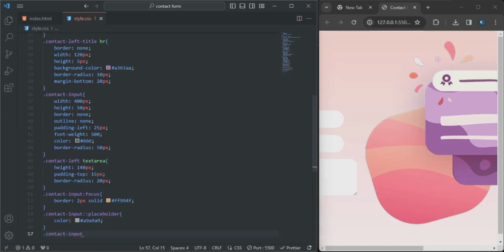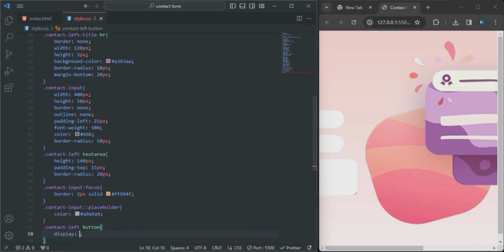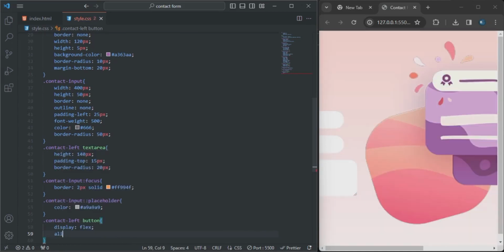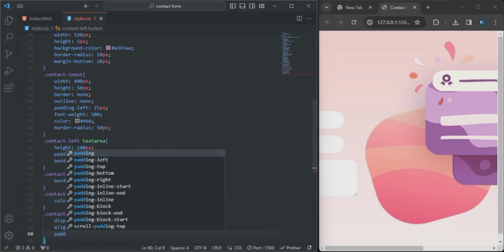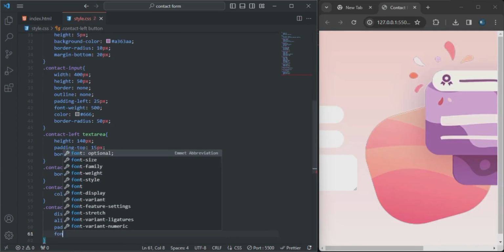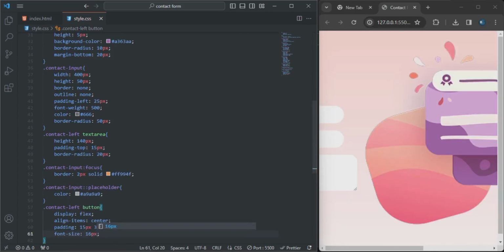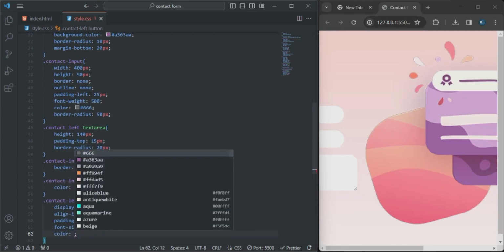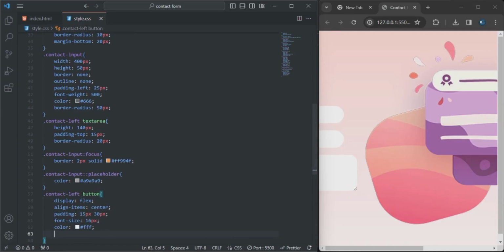So let me copy the contact left with the button. Display will be flex, align items will be center. The padding will be 15 pixel and 30 pixel. The font size will be 16 pixel, and the color will be white.